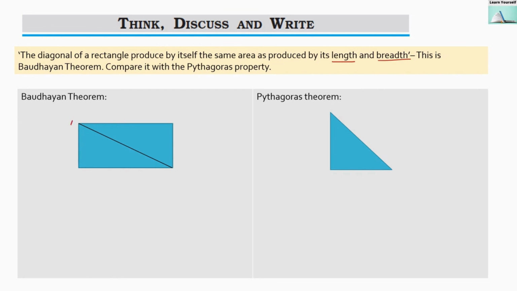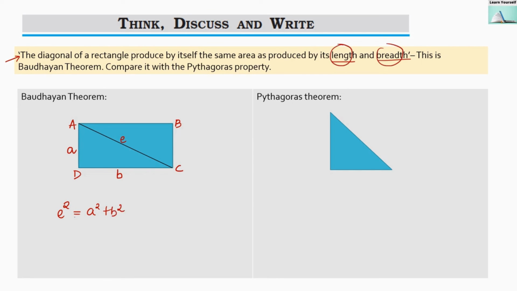Here this is our rectangle A, B, C and D. Denoting with length and breadth, let A be the breadth, B be the length, and E be the length of the diagonal AC. Now the statement of the Bodhayan theorem: the diagonal of a rectangle produces by itself the same area as produced by its length and breadth. So from the Bodhayan theorem we can write E square equals A square plus B square.